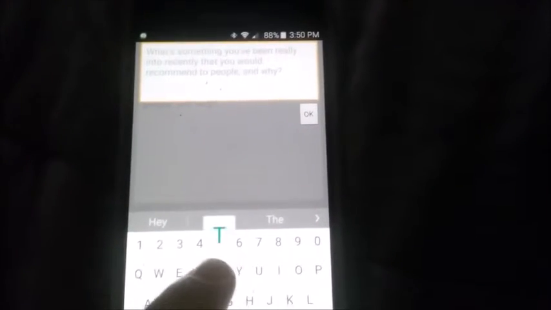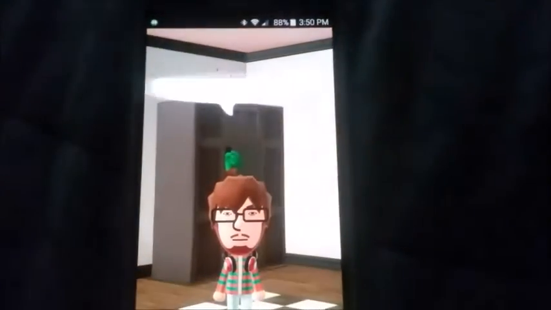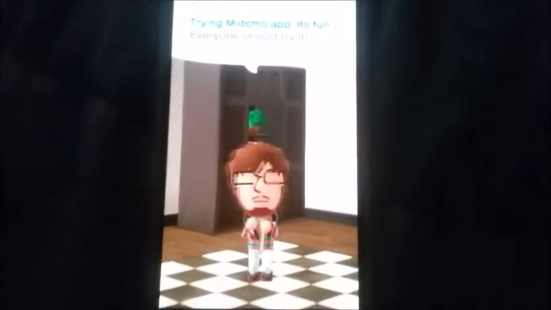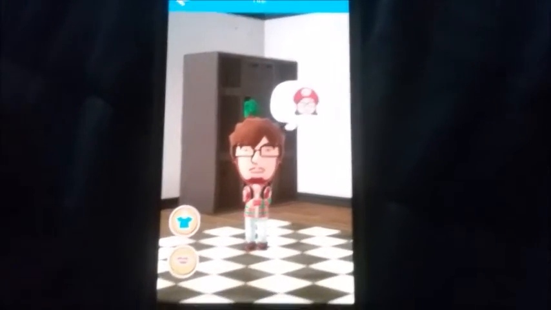So, you can always change the outfit of your avatar. One of the things it does, which is what you're seeing right now, is it shares information that your friends share on Miitomo, and you can reply back to it, or it gives you questions that you answer, and then the answers you give are shared with your friends. One of the ways to play this is to add friends, and then you can have conversations and exchange information about one another, and it's just a great way of having fun and getting to know somebody.